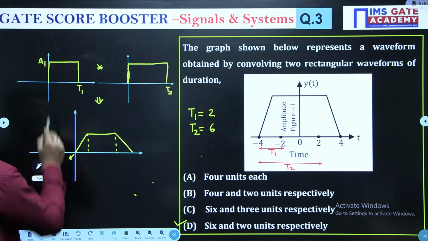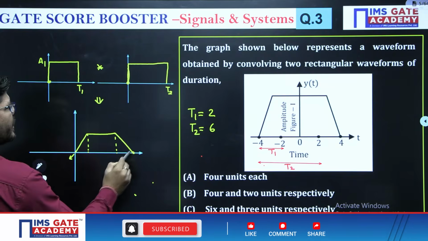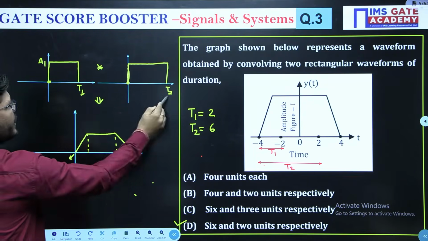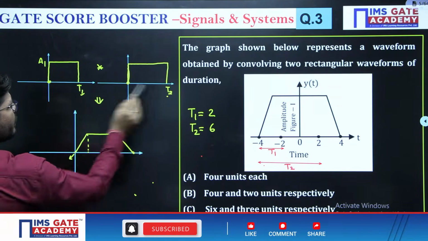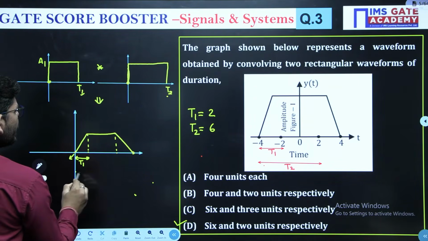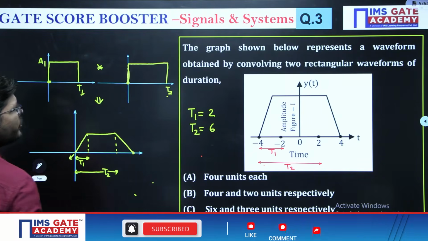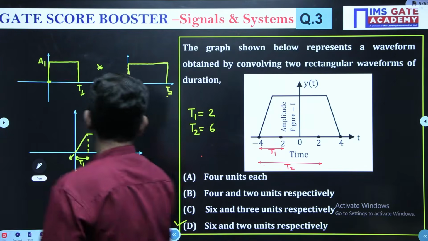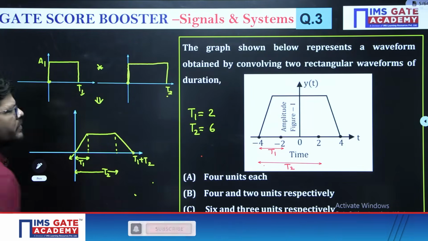So this coordinate will be the addition of the initial values. This coordinate will be the sum of the final coordinates of T1 and T2, not final values. 0 plus 0 will be 0. T1 plus T2 will be T1 plus T2. Now this much distance is T1 and this much distance is T2 here. And what is this coordinate? This will be T1 plus T2.